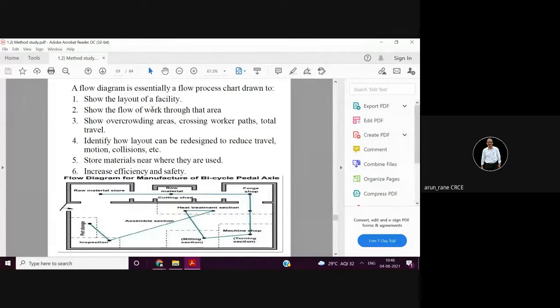So a typical flow diagram or flow process chart is drawn so that it can show the layout, it can show how the workpiece is flowing, and it can show the congested areas. Then it will give you the worker traveling distance, how much distance is traveled, and finally how to redesign it and how to increase the safety. This is what is most important.